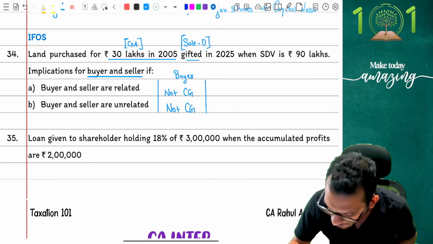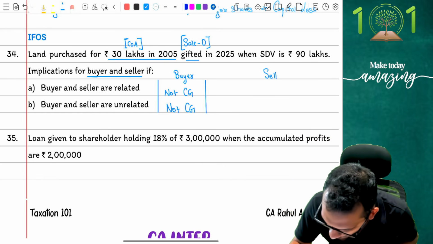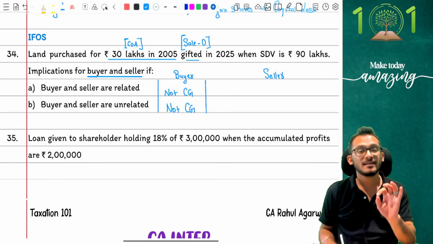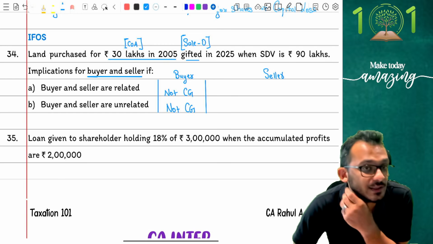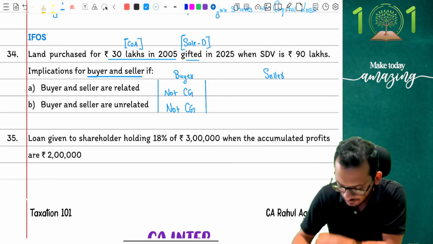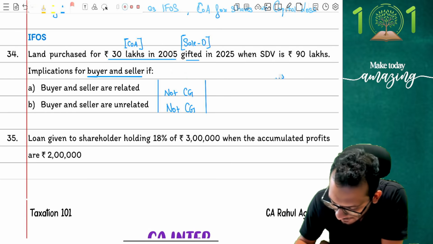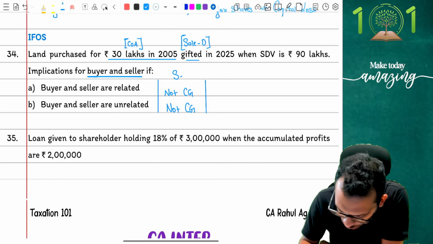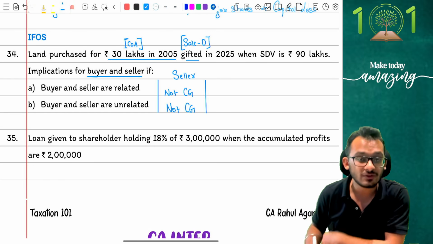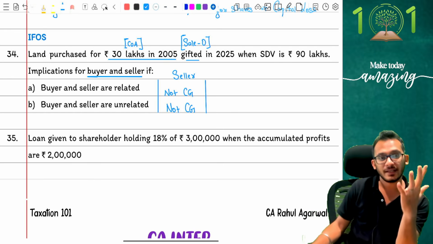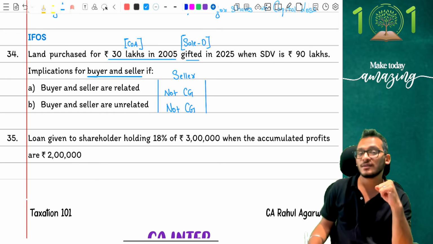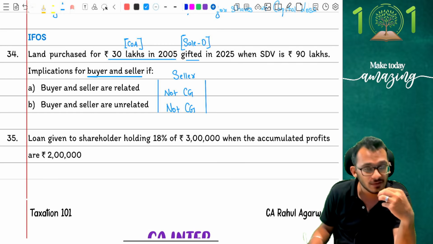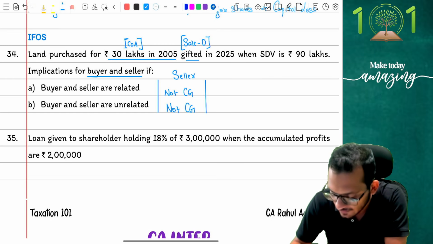The problem comes on the other side. Now, as a seller, I will start asking questions. People, sorry, I said it the wrong way round. First thing is the seller. Seller is the one who's going under capital gains, right? Yes. So the seller is going to say, I'm going to sell the property, but I've sold it as a gift. Capital gains will say, when you give a gift to another party, this is not regarded as transfer, and that's when the provisions will hit.